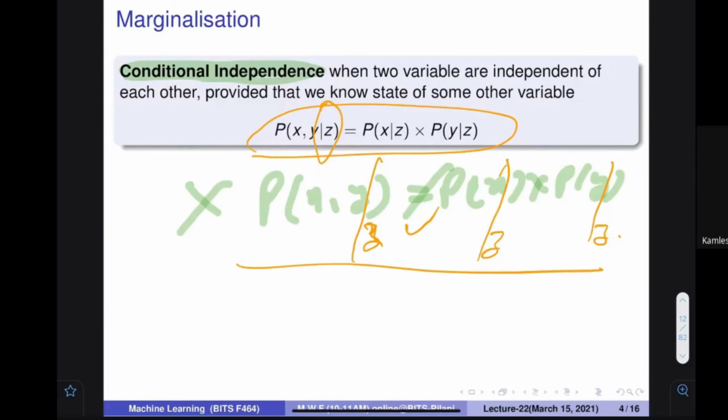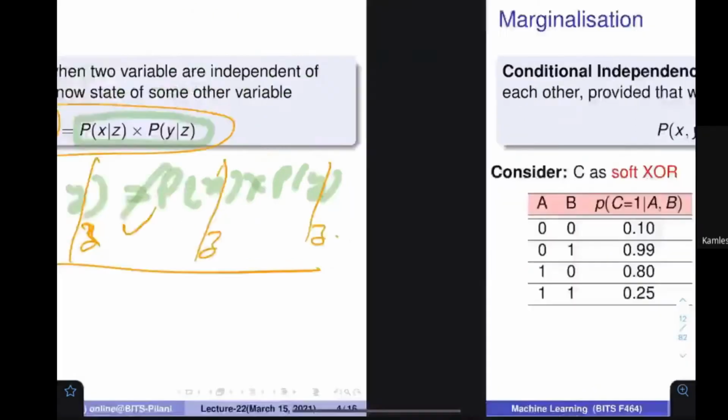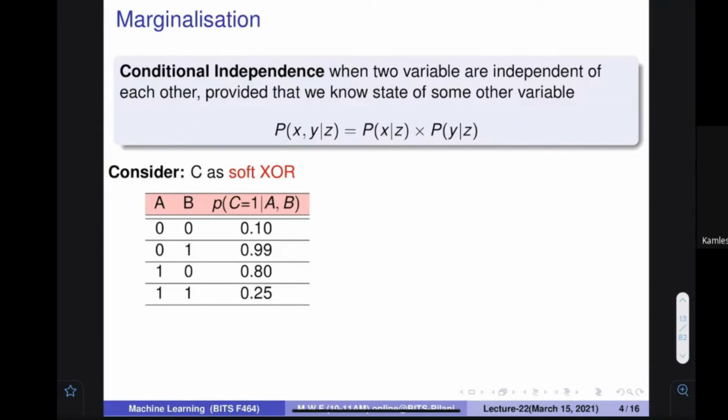We have seen in the previous class, a few classes back, how graphical representation can help us to understand this. So if you specify any other variable, and by this independence is assumed, we say that it is conditional independence. Few mathematical things are there, so let us solve a small problem.